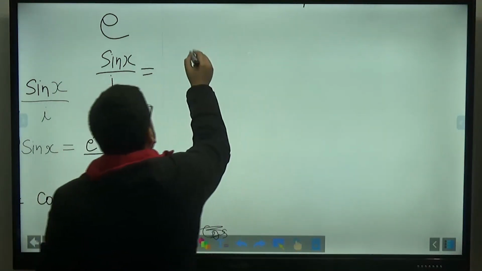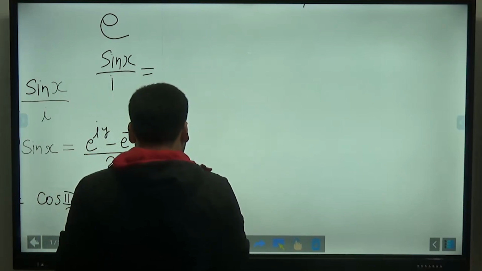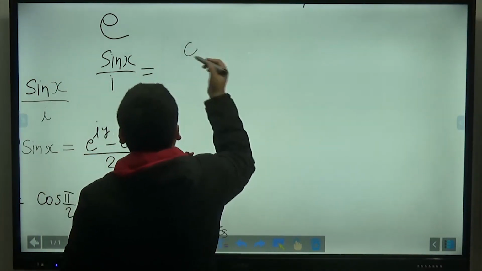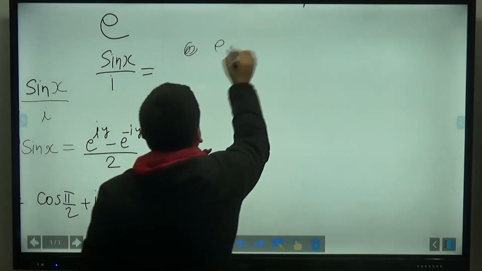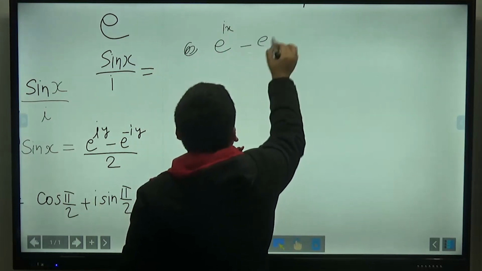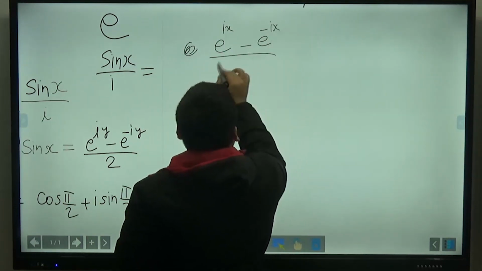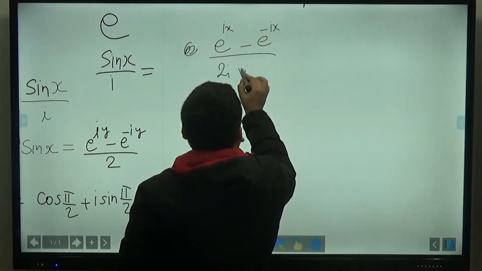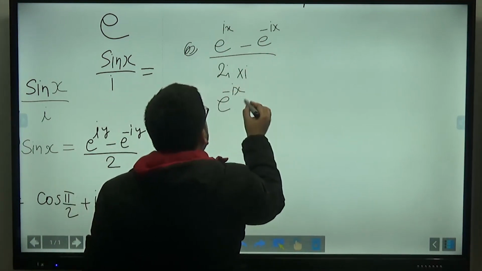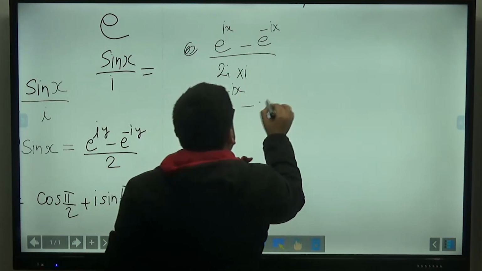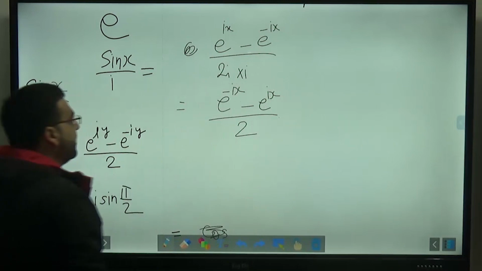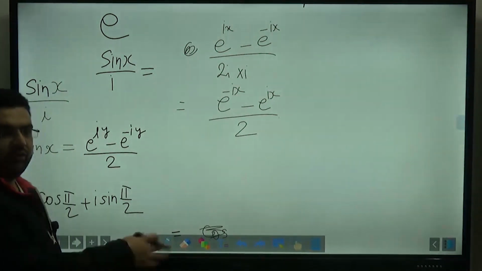Just solve like this. It will be equal to e raised to the power ix minus e raised to power minus ix divided by 2 times i into i. Clear? It will be equal to e raised to the power minus ix minus e raised to the power ix divided by 2. Just like this, okay, and you will be getting it.